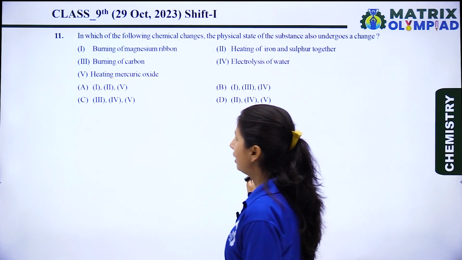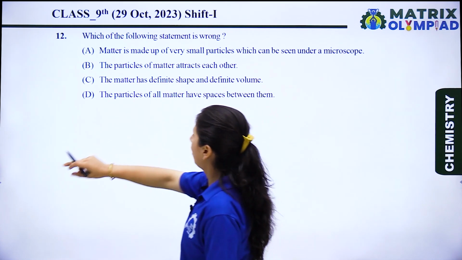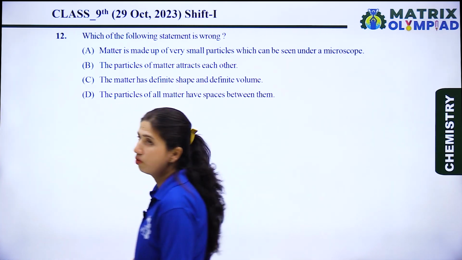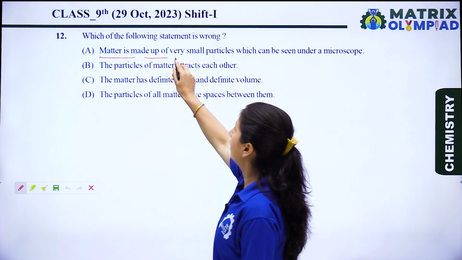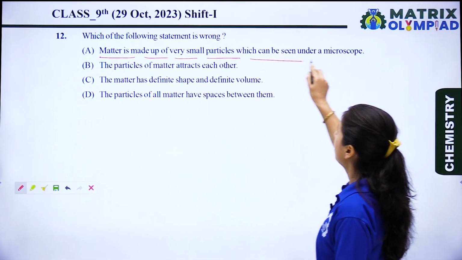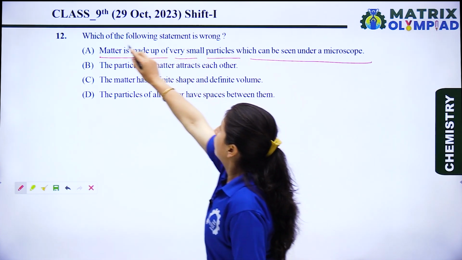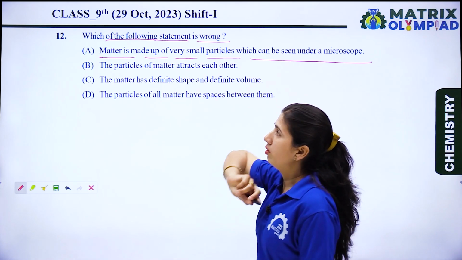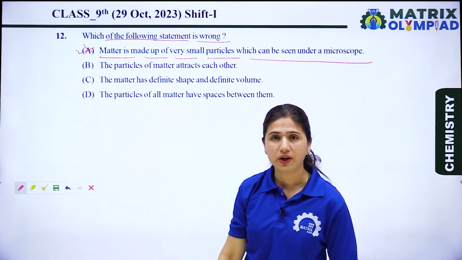Okay, now let's see the next question. The next question is, which of the following statements is wrong? Option first is, matter is made up of very small particles which can be seen under a microscope. But this statement is right. So this is not the right option.